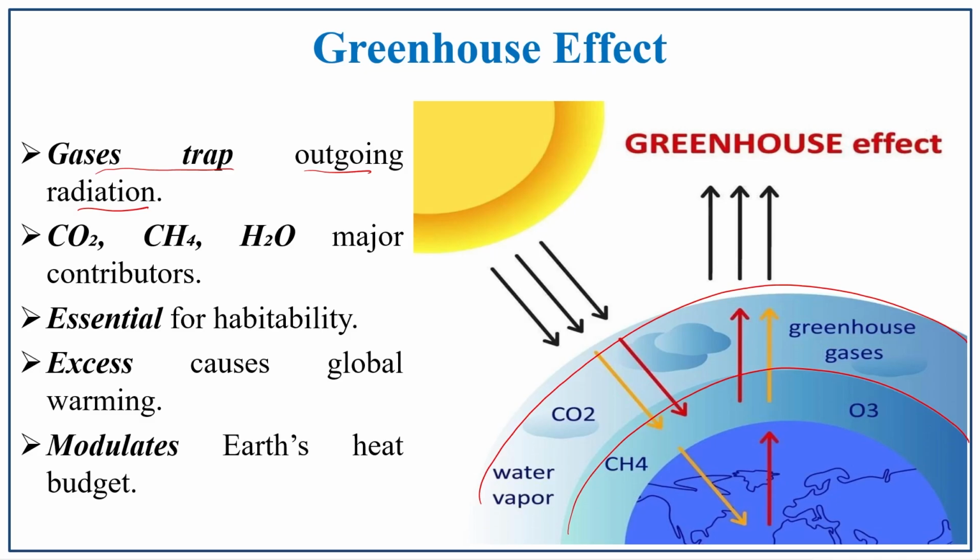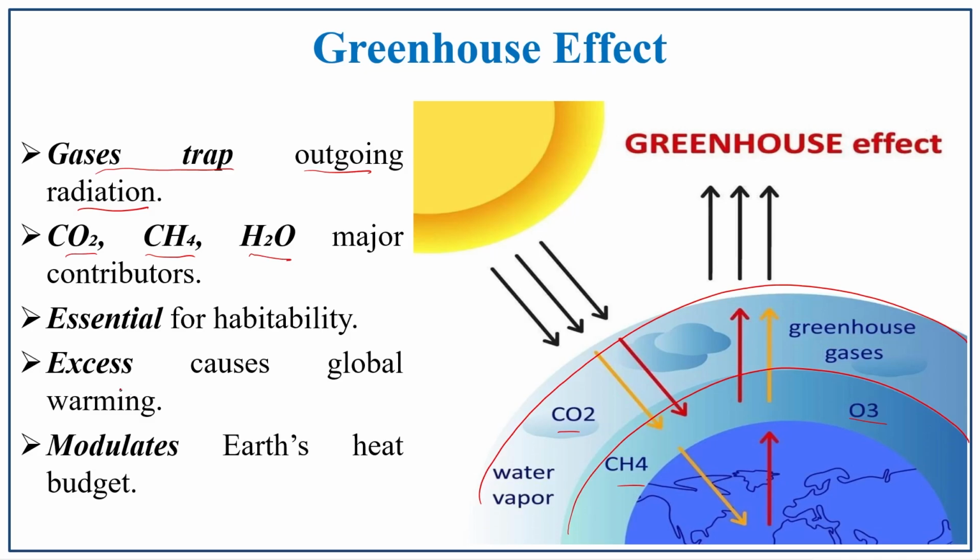The carbon dioxide, methane and water vapor present in the atmosphere play a vital role in trapping it. It is essential; if it does not trap, what happens? The earth's surface will not be feasible for life.